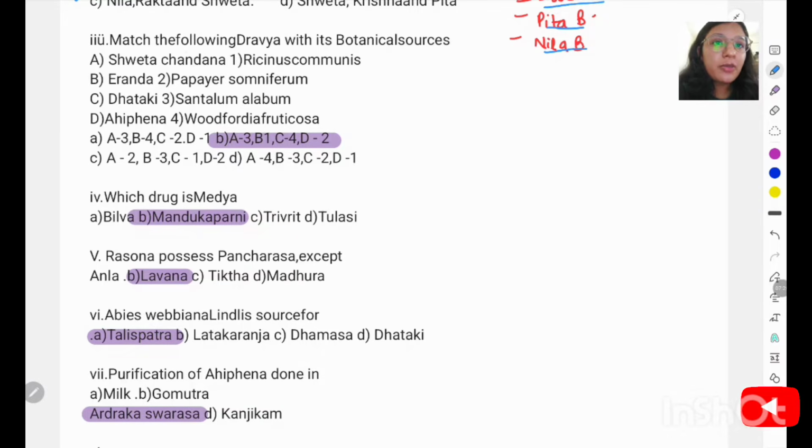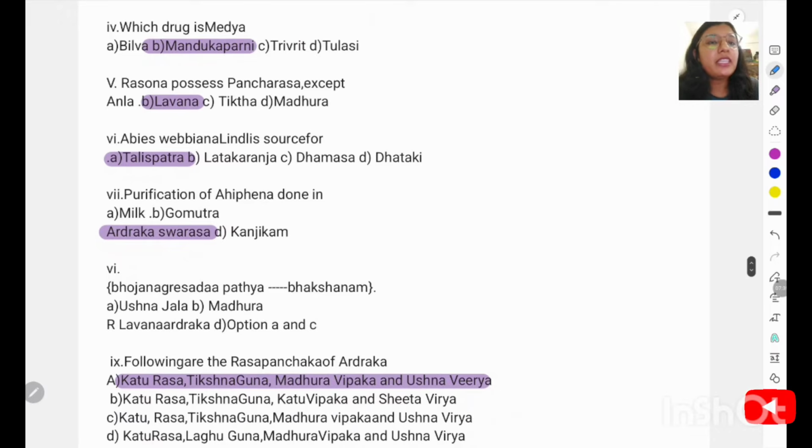So first will be the Sveta Chanda. Sveta Chanda is your Centella album. Arenda is your Ricinus communis. And Dhataki is your Woodfordia fruticosa. Ahifena is Papaver somniferum. You get your right answer. Which drug is Medhya? Out of this, Mandukaparni is the Medhya drug.